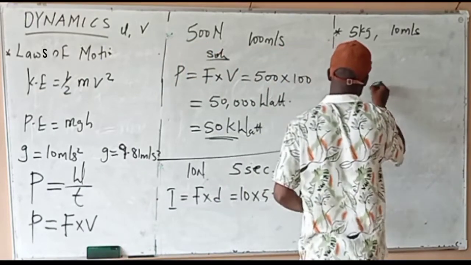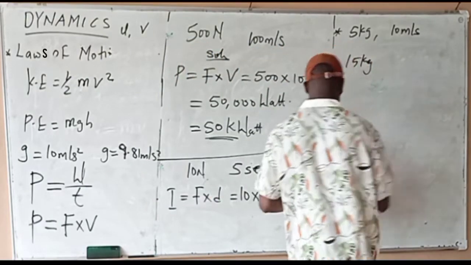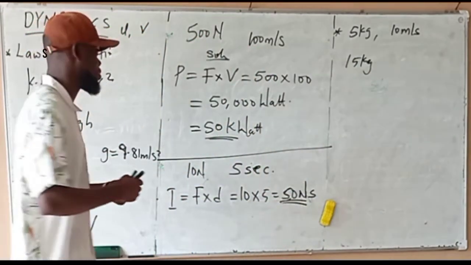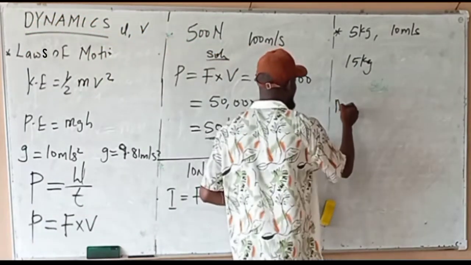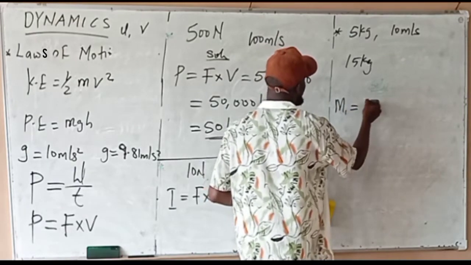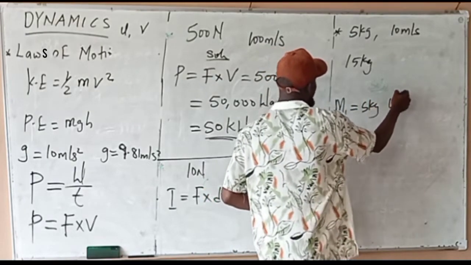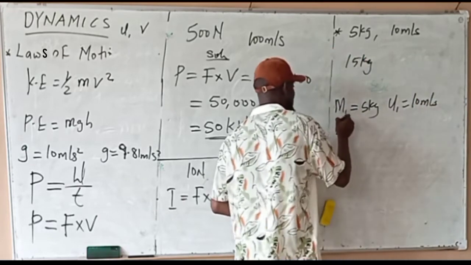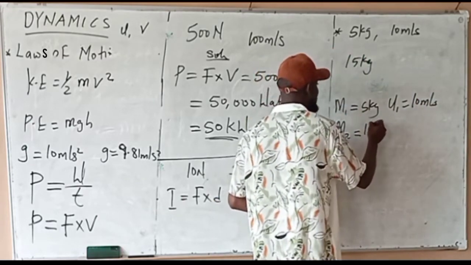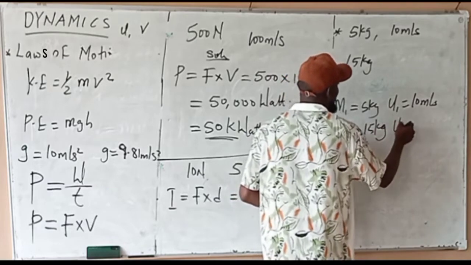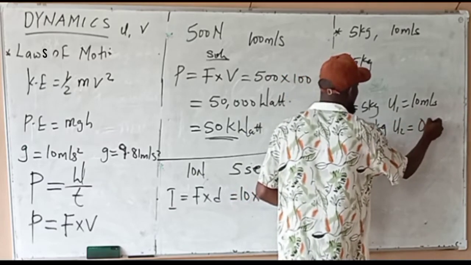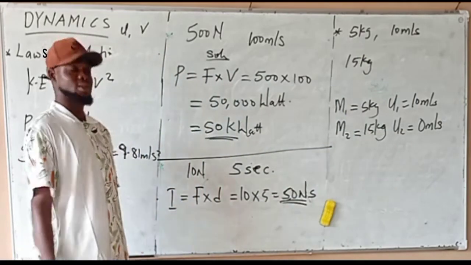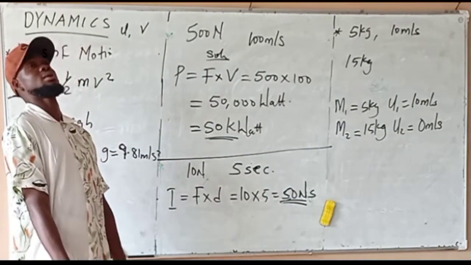So let's look at this question solution. What will be the solution to this question now? They said the mass of the body, let me call this one M1 or MA, is 5 kg, and it moves with a velocity of 10 meters per second. Then another one of mass 15 kg, what velocity is it using? 0, because it is not moving. It is stationary, it's at rest.